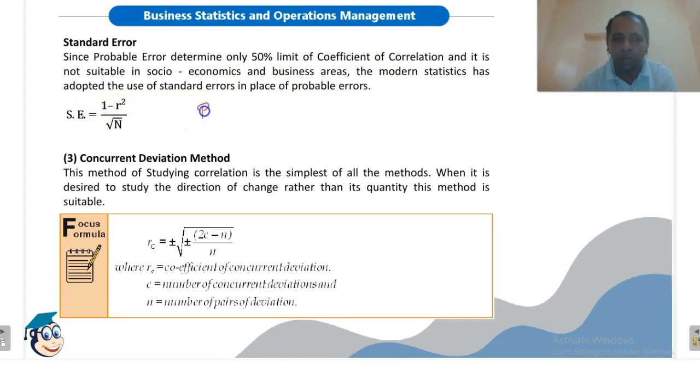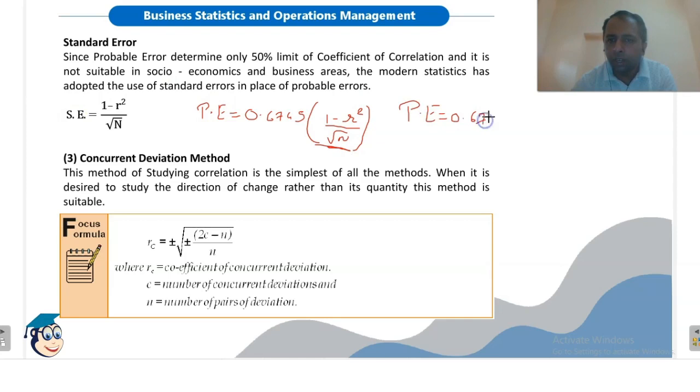Now look at the relation between these two. Probable error is 0.6745 multiplied by (1 minus R square) divided by root n. Now what is this expression? Standard error. So we can write that probable error is 0.6745 multiplied by standard error. So this is the relation between probable error and standard error.